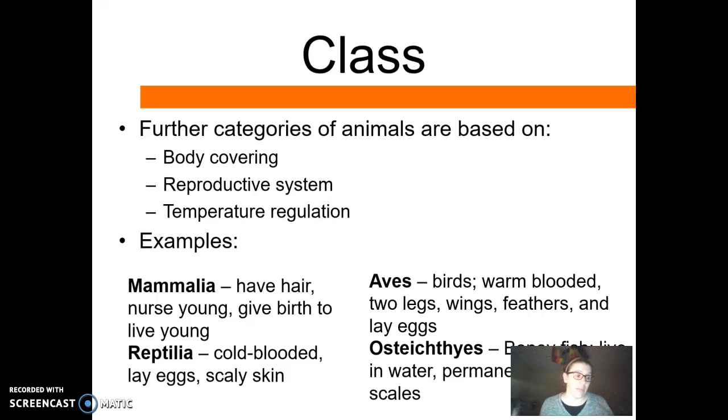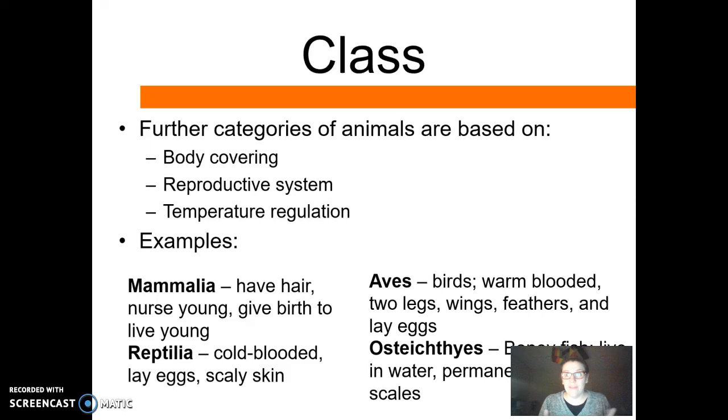There are many, many classes. These are just 4 examples that you may be familiar with, maybe one that you're not. The first one is Mammalia. Body covering for mammals is hair. Reproductive system: they give birth to live young and they nurse their young. Temperature regulation: they are endothermic, so their bodies make their own heat through their metabolism.